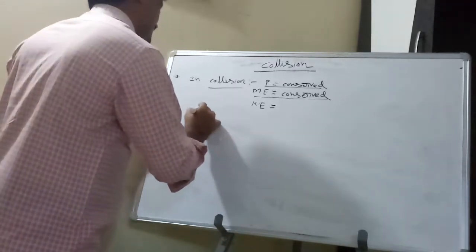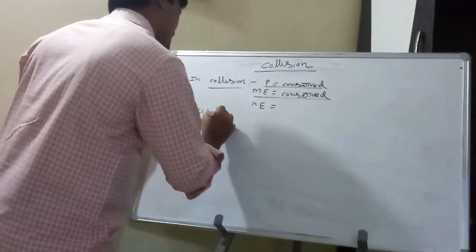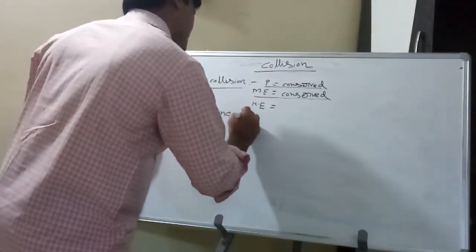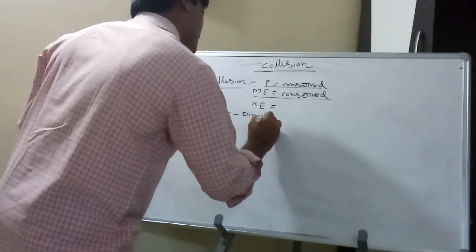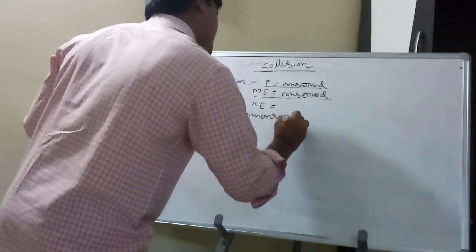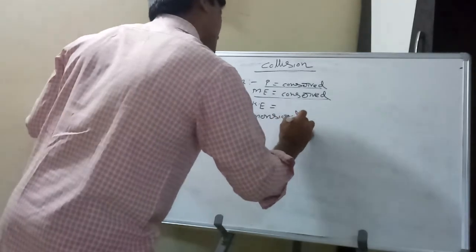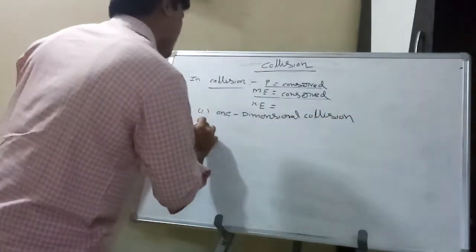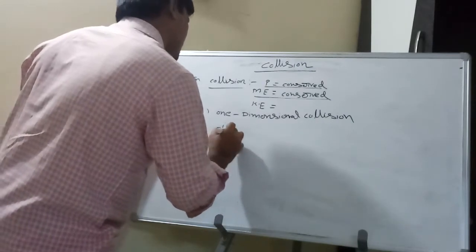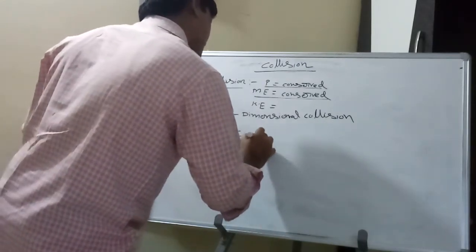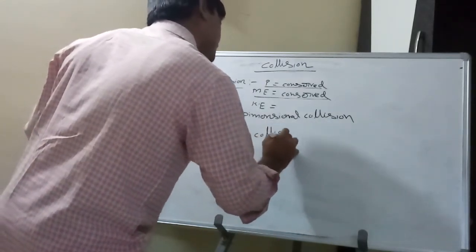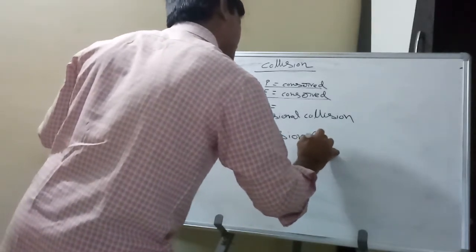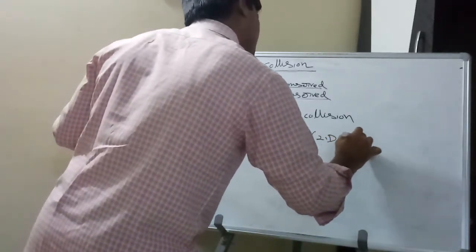Based on the direction of motion, there are two types of collision. One is the head-on collision, which is one dimensional collision. Second is the oblique collision, which is 2D or 3D.